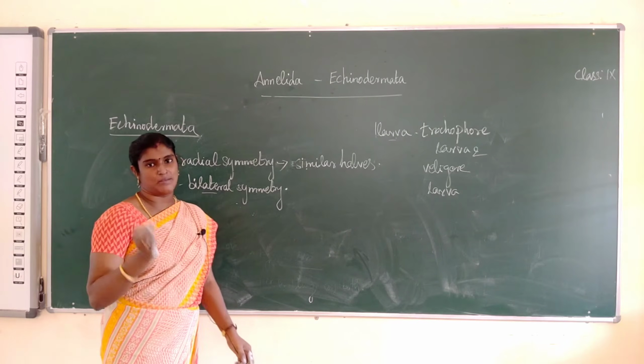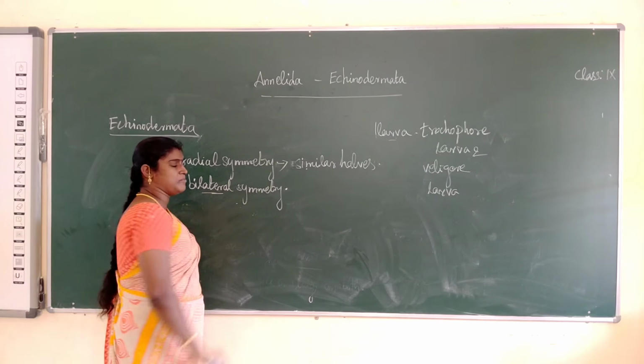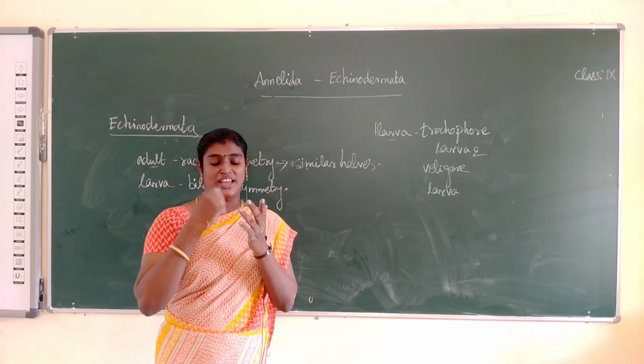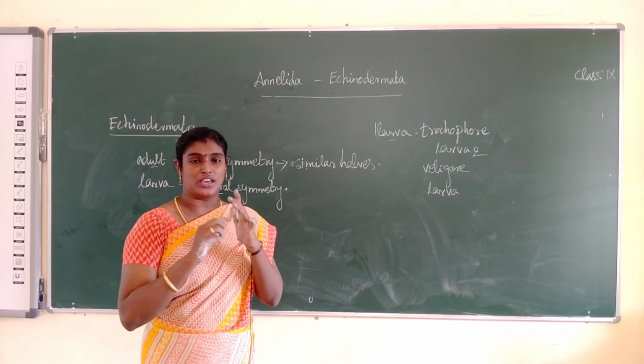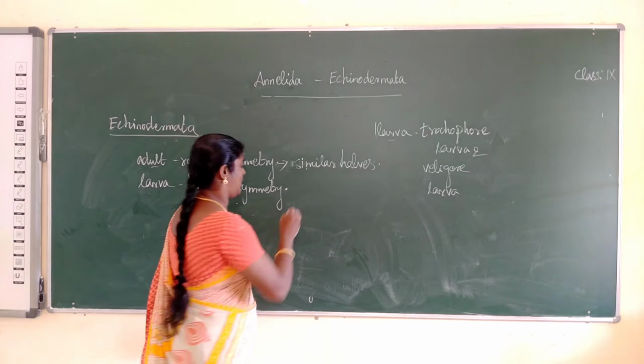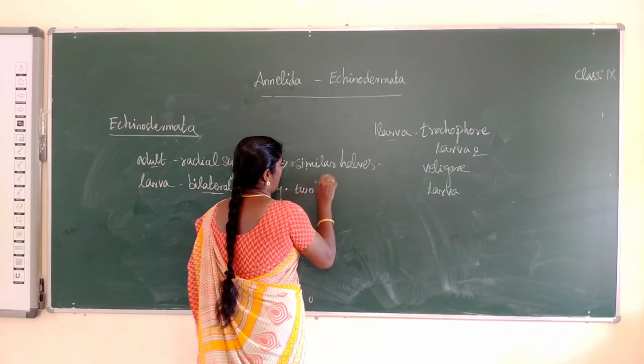Bilateral symmetry means the body parts are arranged along the central axis. If we cut along the central axis, we can get two identical halves. Okay, two identical parts.